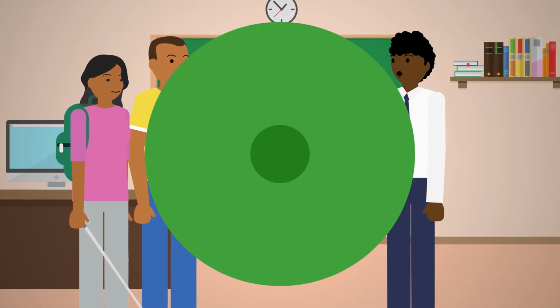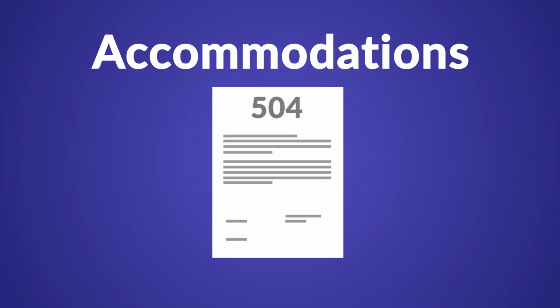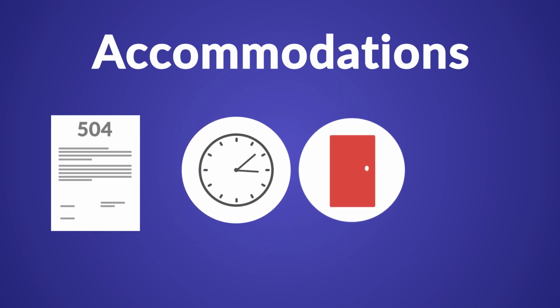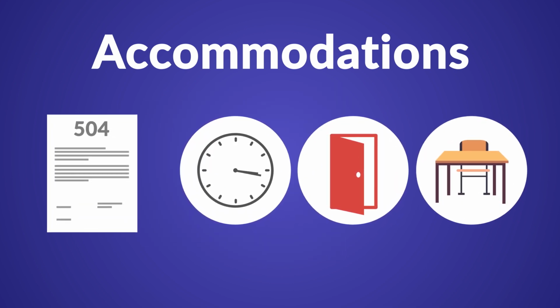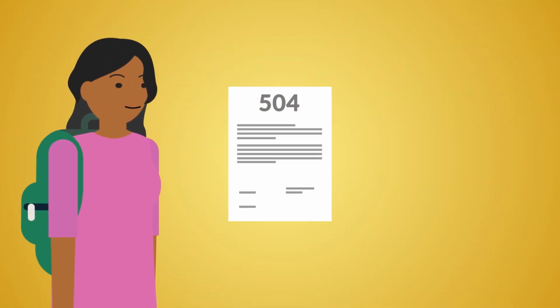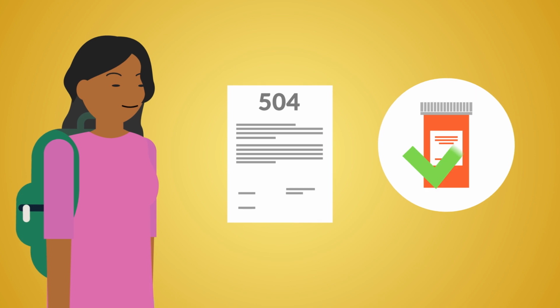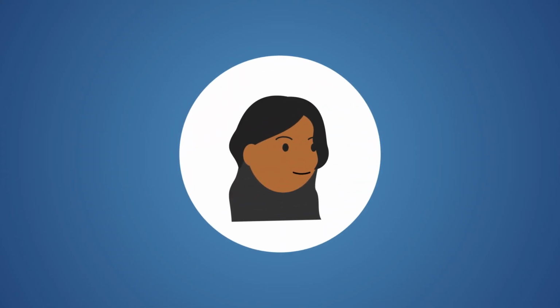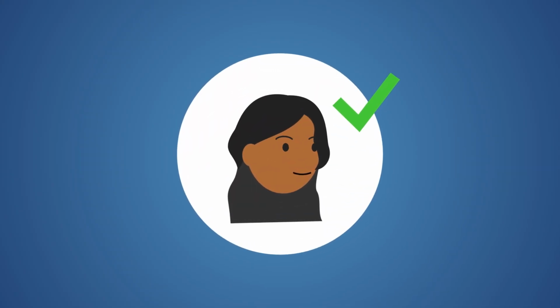parents and teachers. Some examples of accommodations provided through a 504 plan could be more time on tests, scheduled breaks during the day, and front row seating. A 504 plan can also include services, like daily check-ins with a nurse for a student who needs to take medication at school. A student with a disability might also qualify for an IEP.